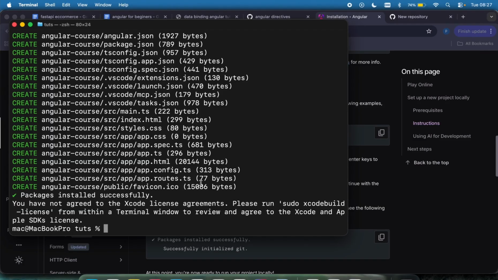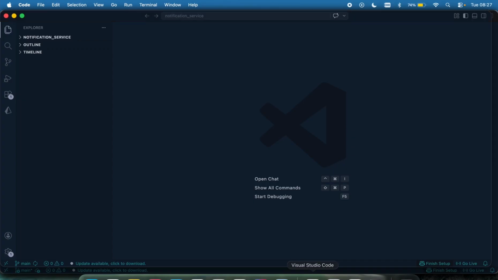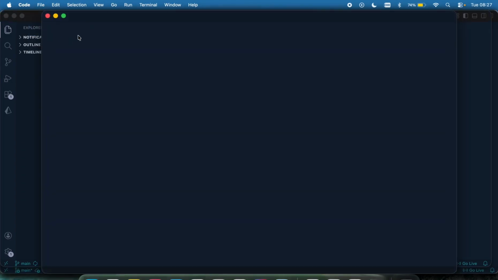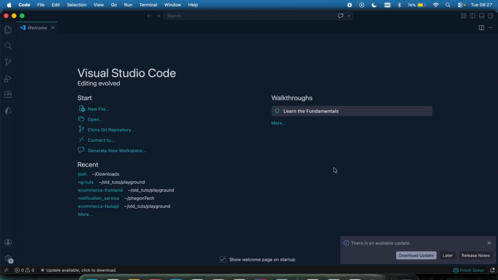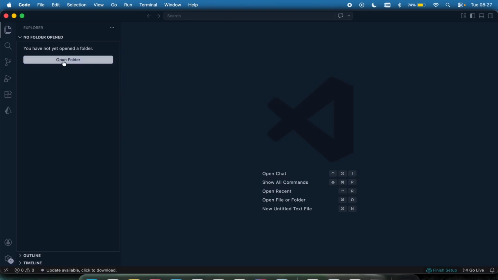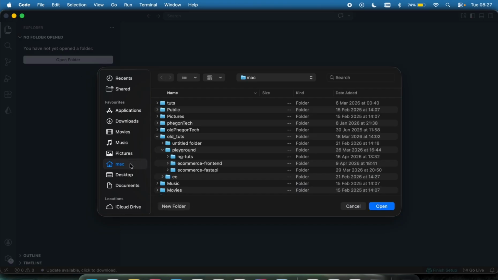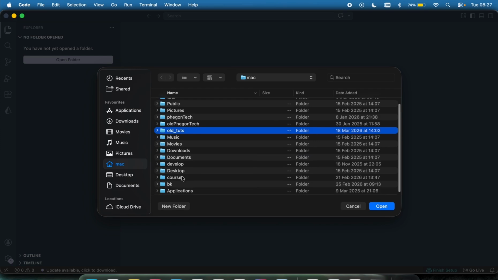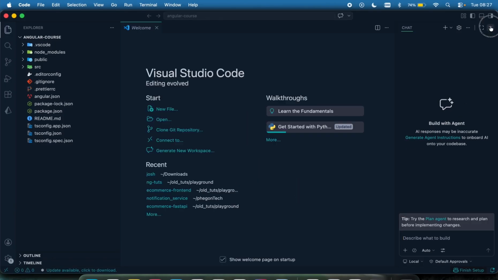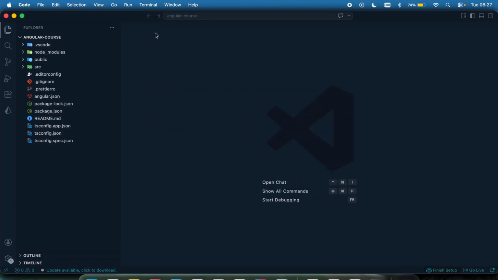I'm going to open this up in my Visual Studio Code. So have your Visual Studio Code pulled up, and then click on New Projects right there. If you are opening your Visual Studio for the first time, it's going to show up something like this. Then click on Open Folder like this, and then I'm going to search for where that folder is. So that was on Mac, and that was in my tools right here, and that was called this Angular course right here. So open it up right there, and it's going to look like this.